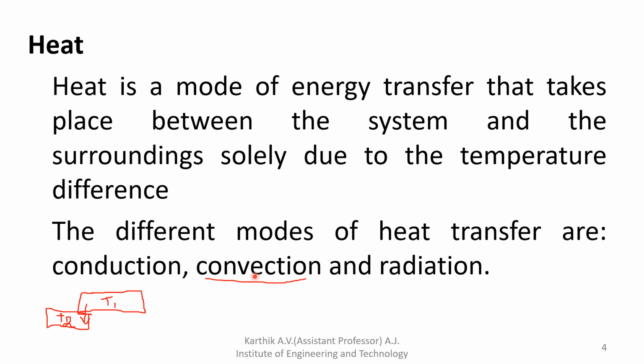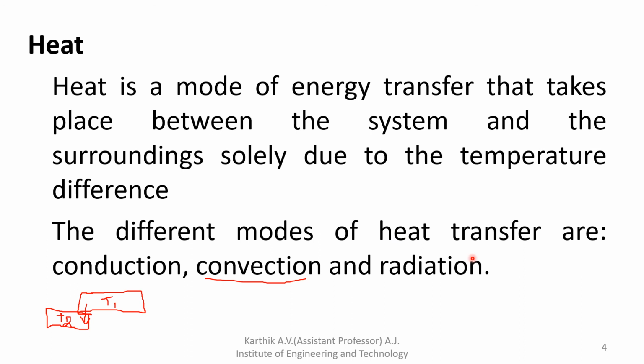Next, radiation. Radiation is energy emitted to the atmosphere. Heat is transferred to the atmosphere. If you boil water, it is converted into vapor, then heat transfers to the atmosphere. That type of heat transfer is called radiation.